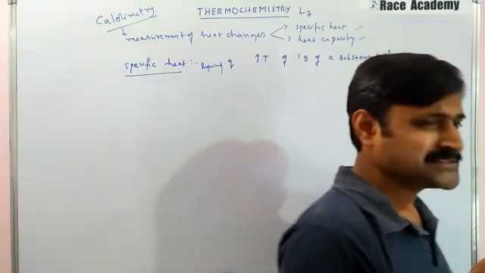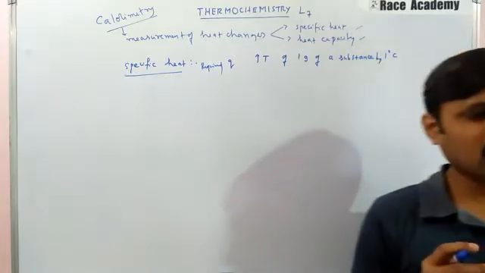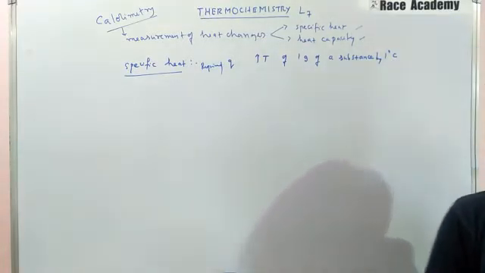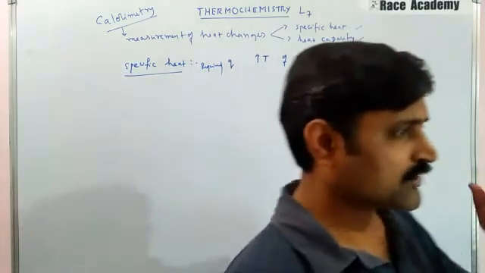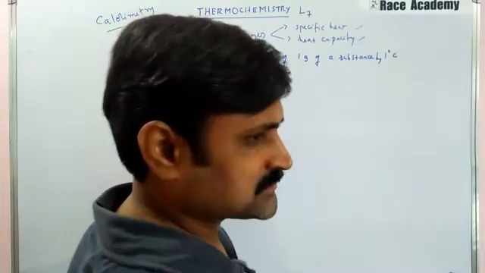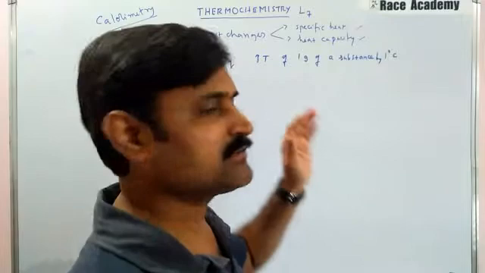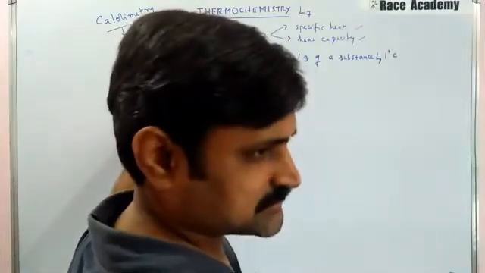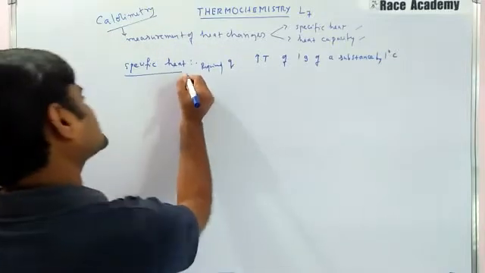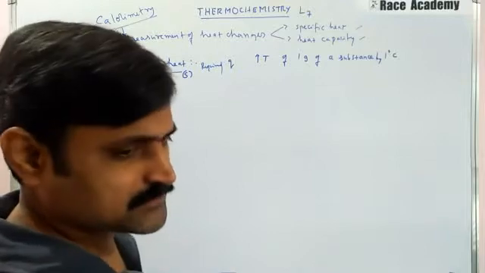Here, if you take 1 gram of any substance, and you raise that substance's temperature by 1 degree Celsius by giving heat to it, that heat we will call specific heat, right? Actually, the symbol S is what we are going to use in this discussion.